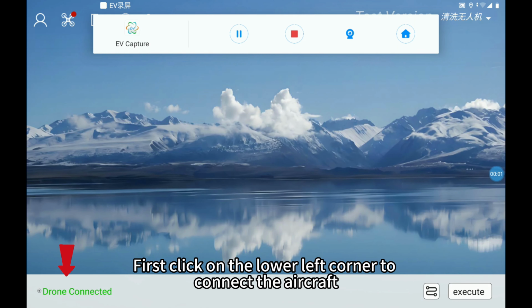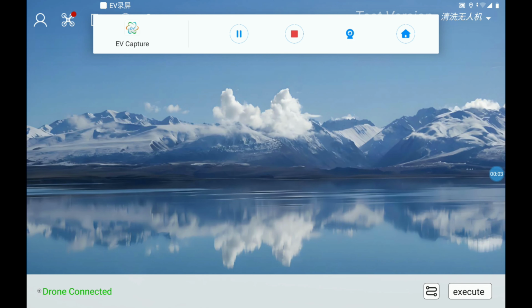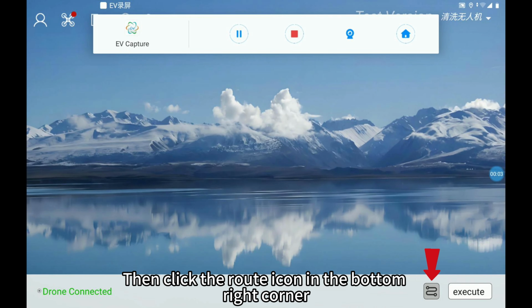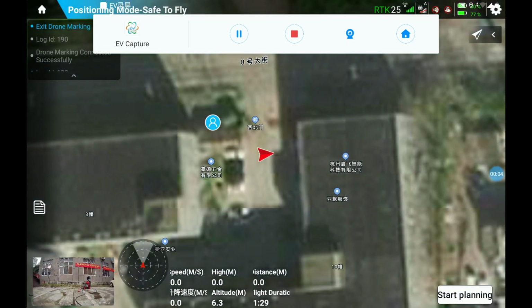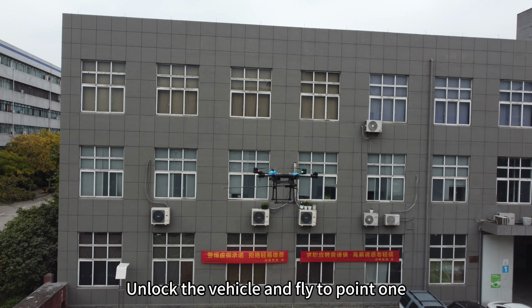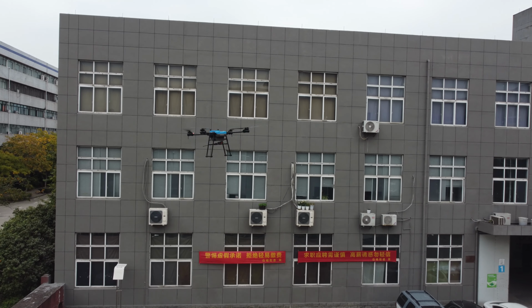First click on the lower left corner to connect the aircraft. Then click the root icon in the bottom right corner. Unlock the vehicle and fly to point 1.